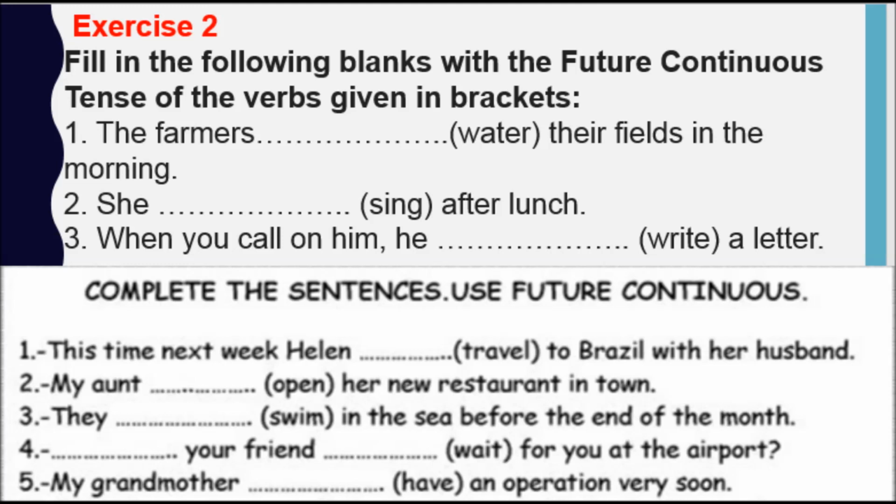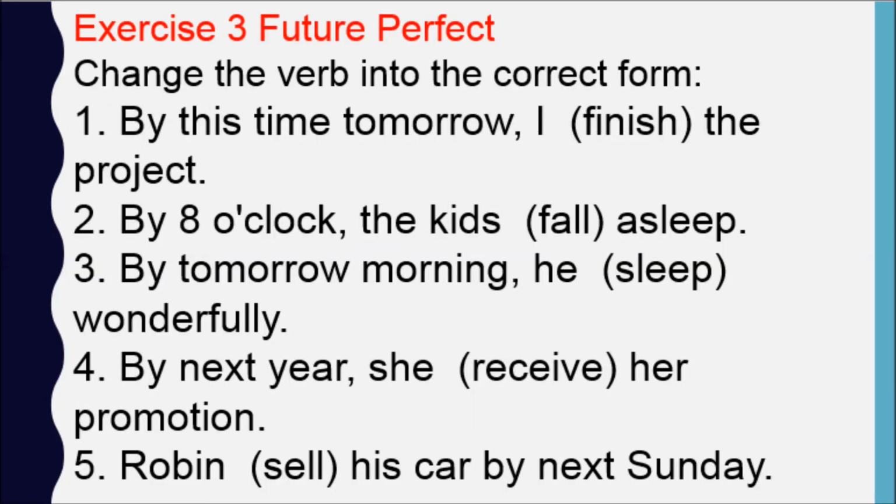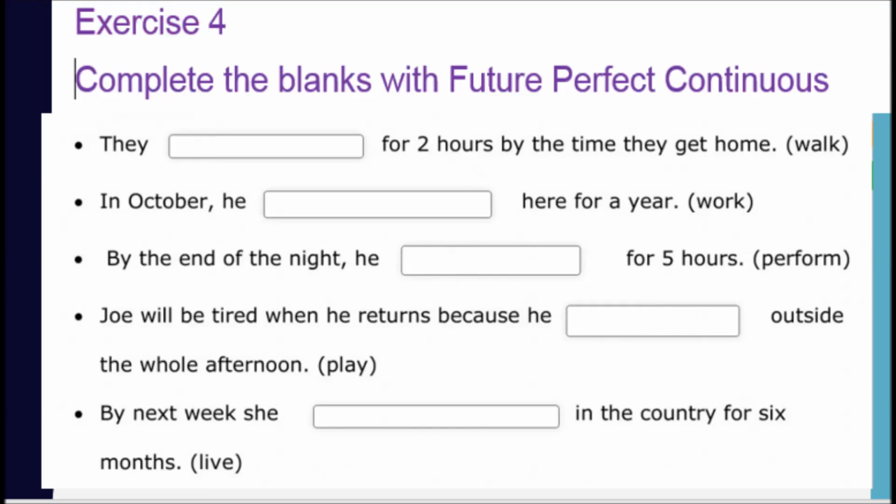In the first part, you are going to fill in the blanks with the future continuous tense. And in the second part, again, the same thing. You have to fill the blanks with the future continuous tense. Exercise 3 asks you to rewrite the sentence by changing the verb given in the bracket into future perfect tense. Last, but in no way the least, you will have to complete the blanks with future perfect continuous tense.